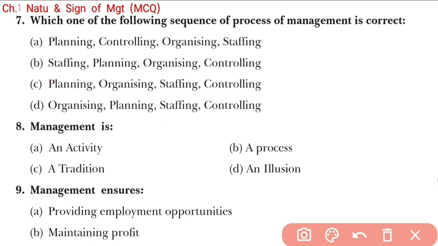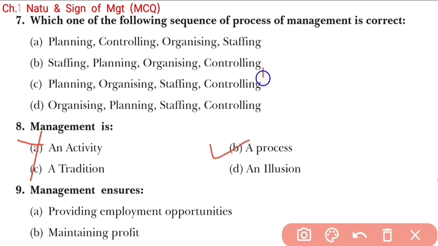Now coming back to the next question, number 8. Management is an activity, the second option is a process, the third option is a tradition, and the fourth one is an illusion. Students, we know that management is not a single activity, so that is wrong. Management is a process. Why is management a process?